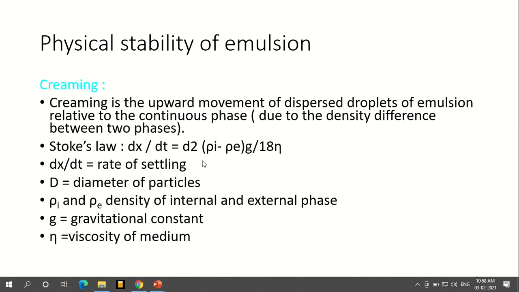Along with all these parameters, the rate of settling depends on the diameter they have, the density of the internal phase, the density of the external phase, and the viscosity they have. Based on that, the rate of settling will depend. If the dispersed and continuous phases are uniform, then there is no way for them to separate out.